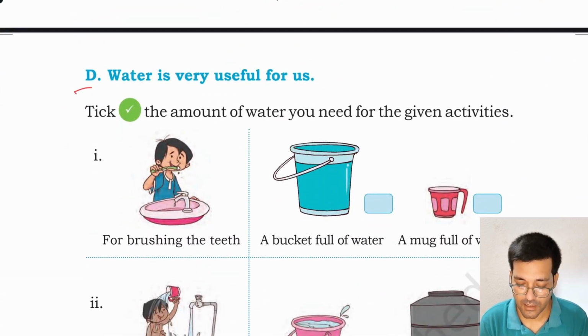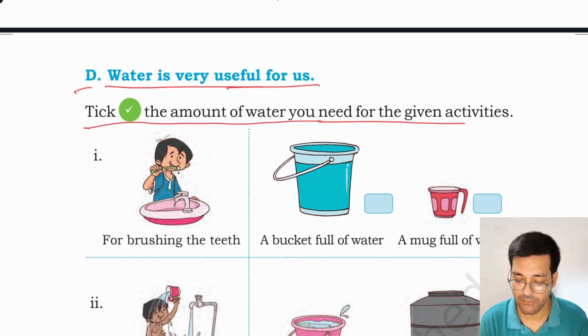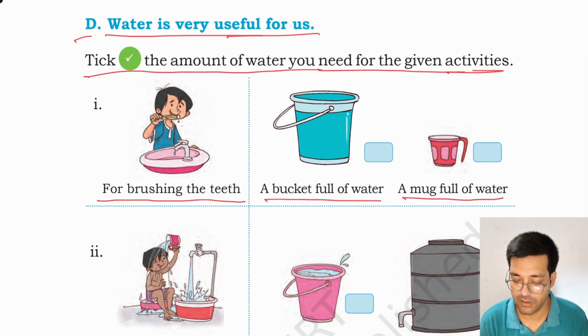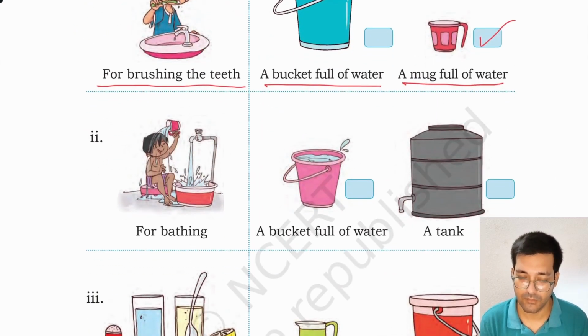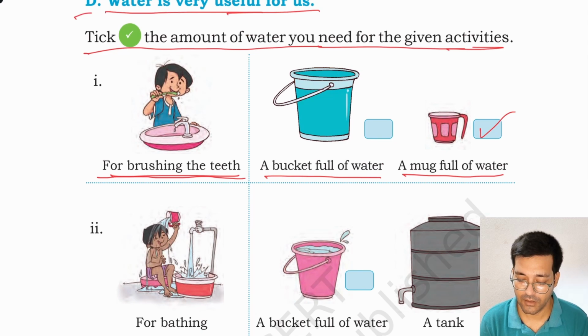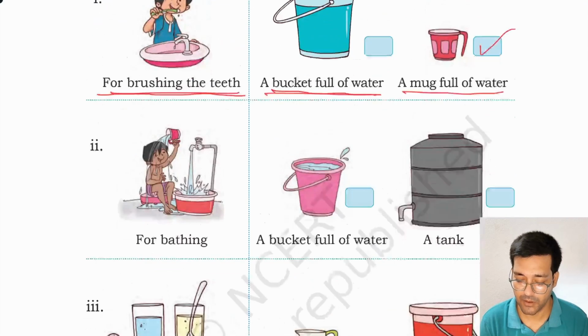Similarly, D, water is very useful to us. Tick the amount of water you need for the given activity. You have to tick the amount of water that is needed for the activity, such as for brushing the teeth, a bucket full of water, a mug full of water. You need a mug full of water. Similarly, for brushing your teeth, you need a mug full of water, not a bucket full of water.